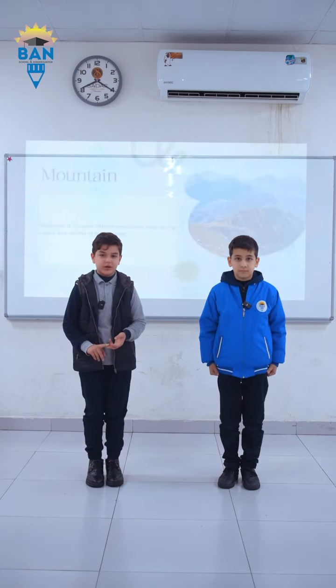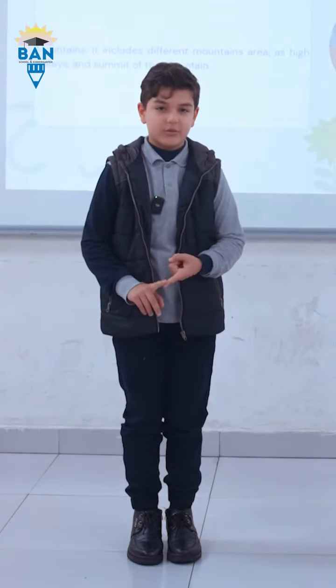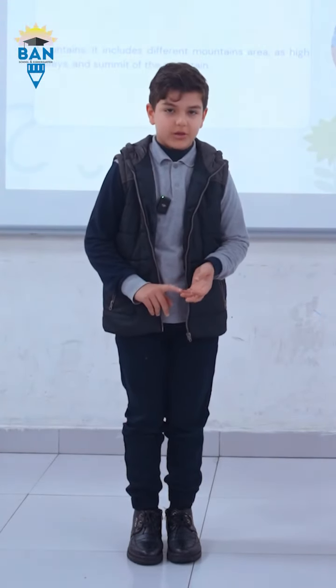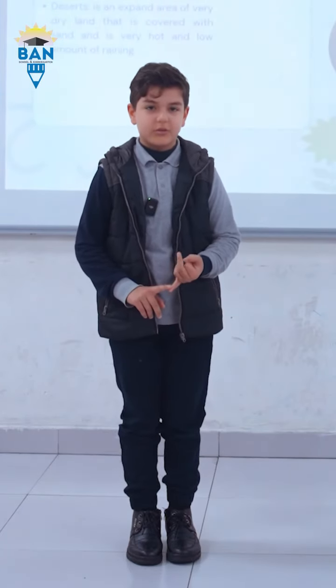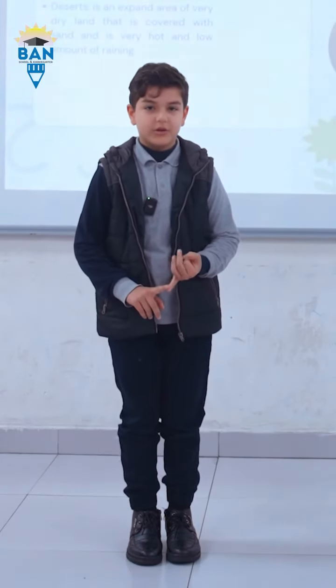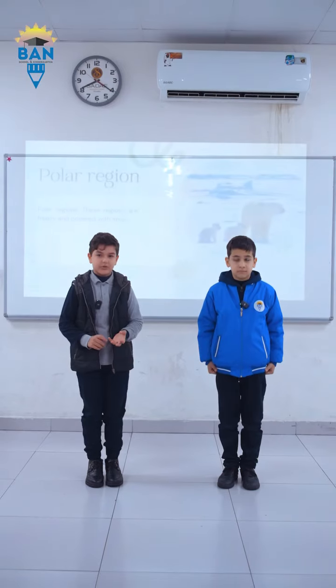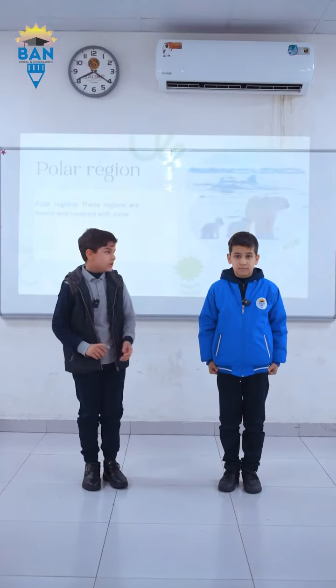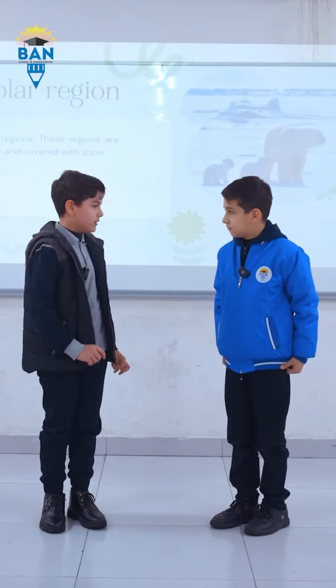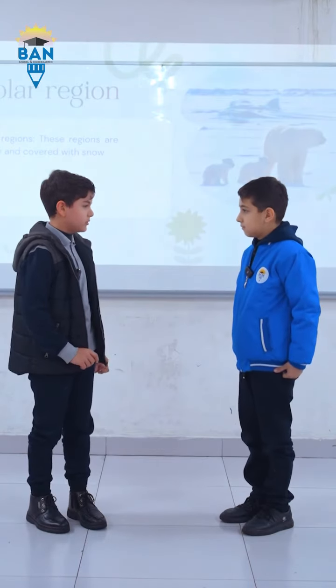Second, mountain. It includes different mountain areas, high valleys, and its summit between the mountains. Third one, desert. The next land area is very hot and is covered with sand, and has a low amount of rain. Fifth one, polar region. This region is freezing and covered with snow. Savanna, land. These are the types of land almost.